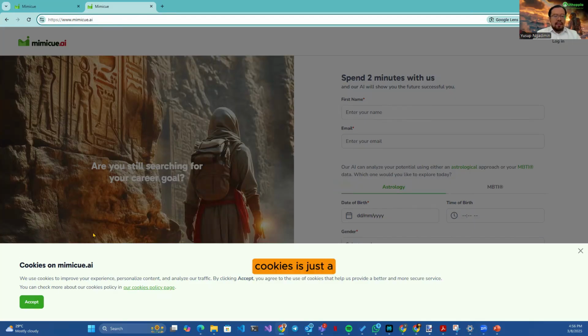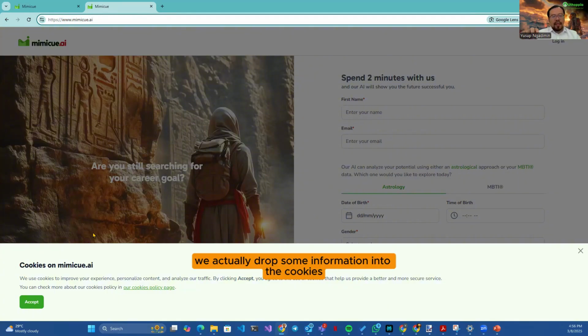Cookies are just a storage of a small bit of data in your browser, because when you open our pages, we need to make sure that we know who you are, and hence we drop some information into the cookies. But we are only using our own cookies. We don't have any tracking engine in our website, so rest assured that your data is safe with us.